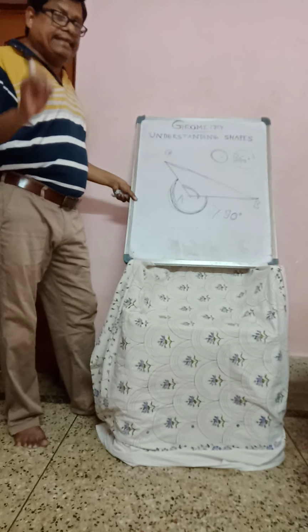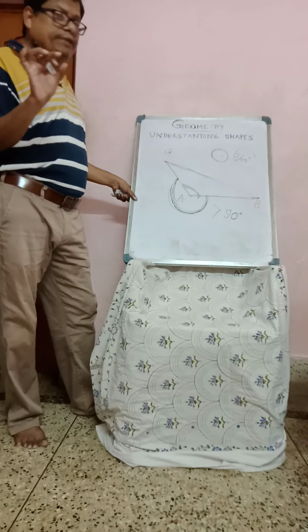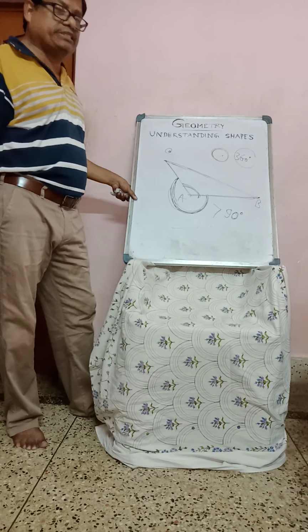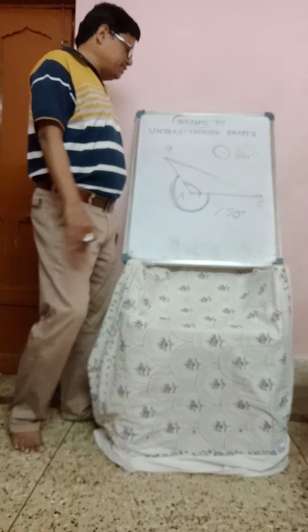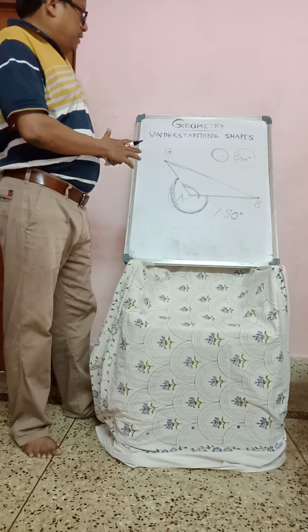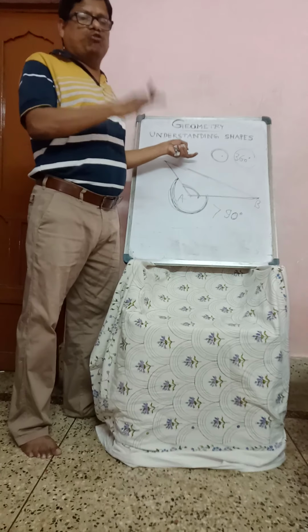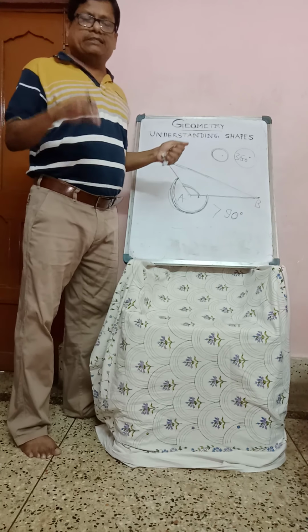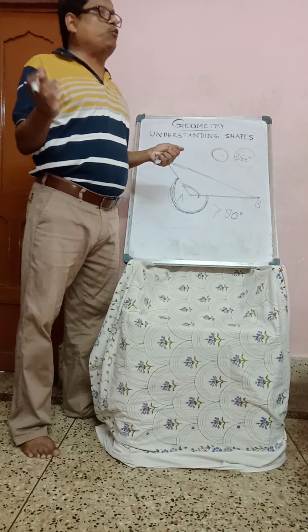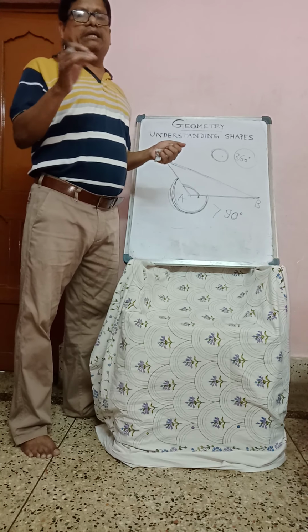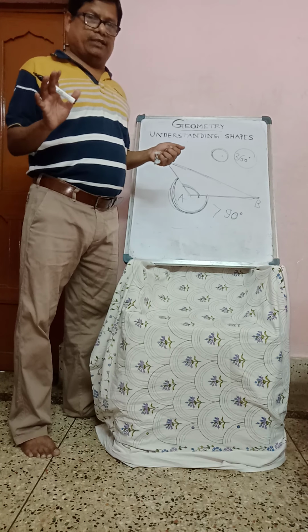The range of a geometrical angle always lies between 0 and 360 degrees. Now, I have already explained the equilateral triangle, isosceles triangle, scalene triangle, and according to angle, the right angle triangle, obtuse angle triangle, and acute angle triangle.